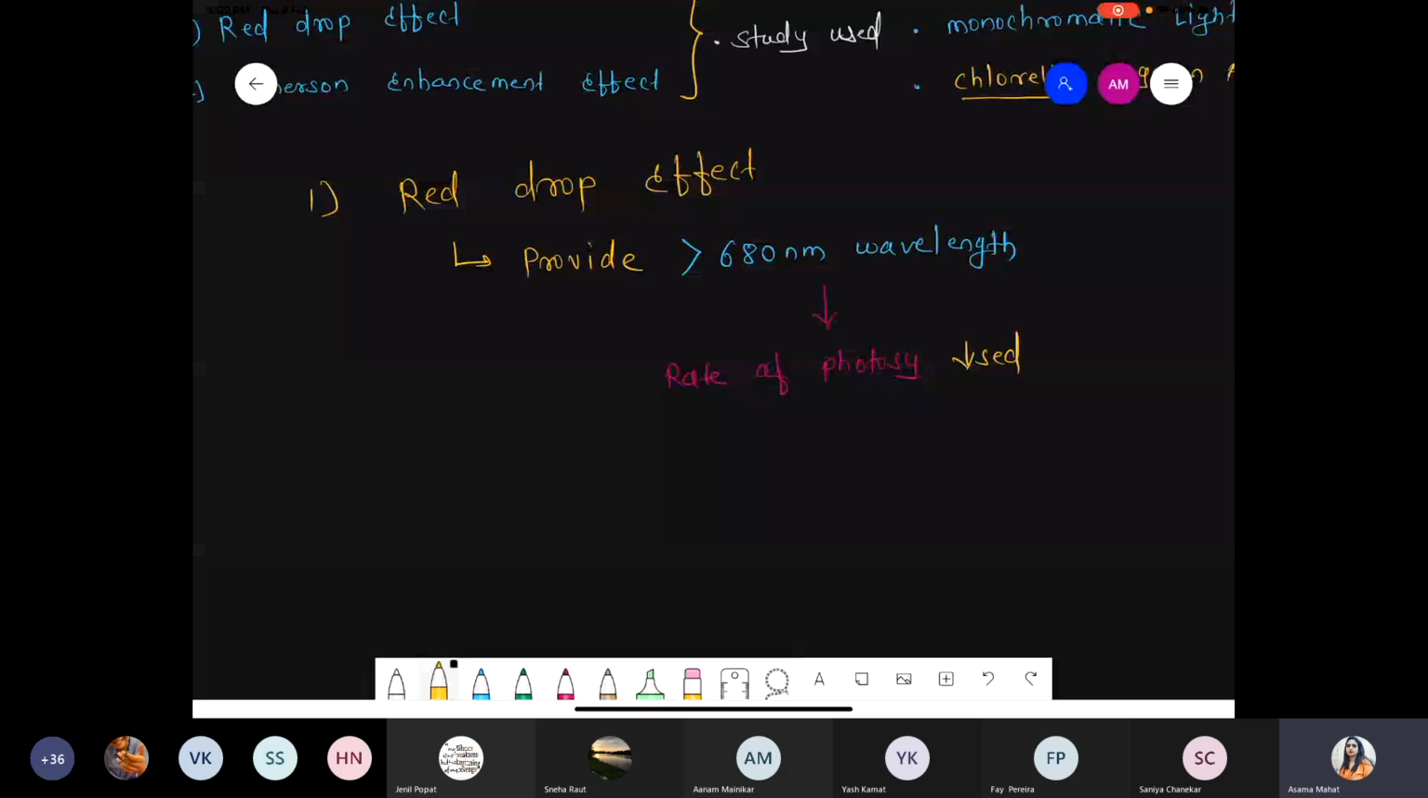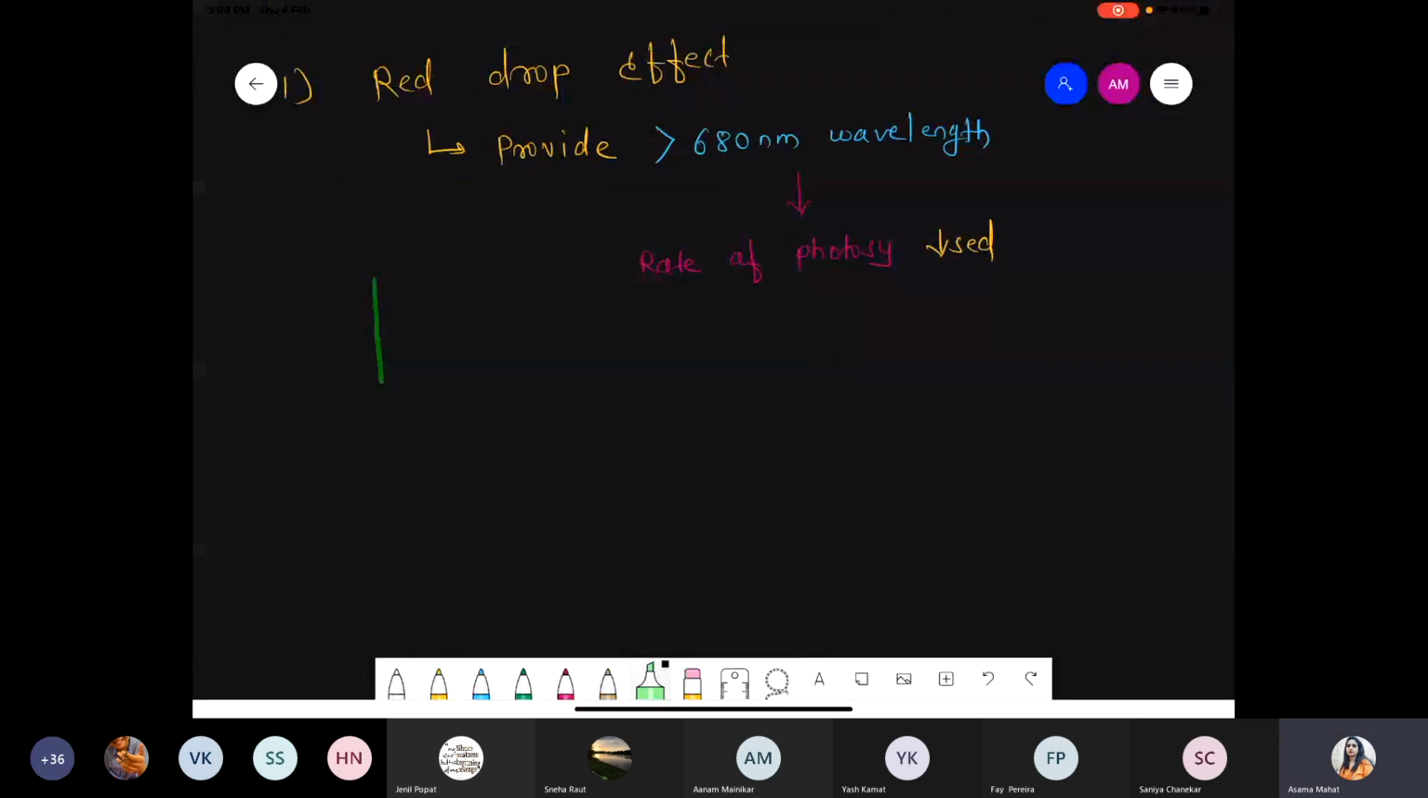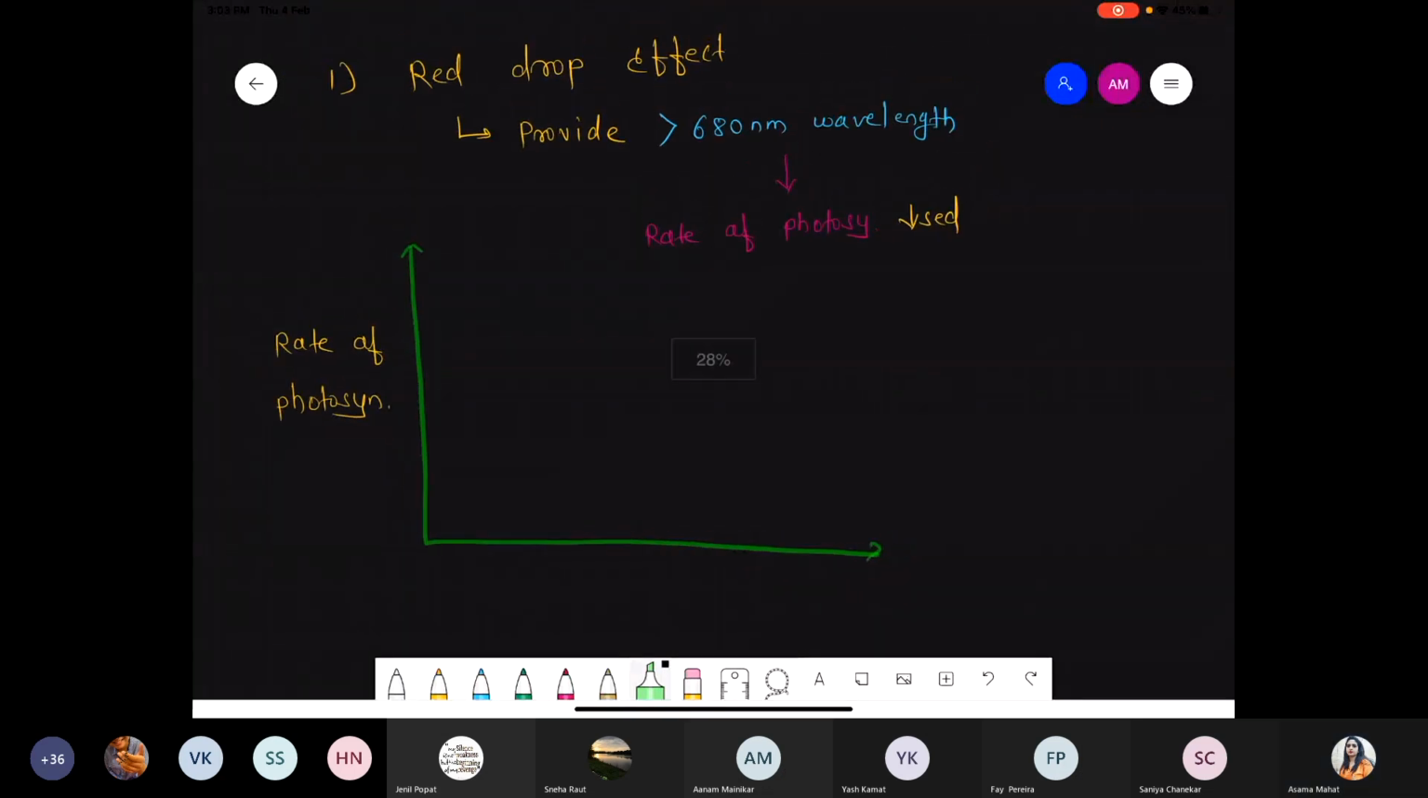So we'll try to understand by using some information on the x axis as well as the y axis. y axis पे हम देख रहे हैं rate of photosynthesis, and on x axis we are talking about wavelength, intensity, or you can say wavelength in nanometer. ठीक है, so I'm giving the wavelength range that is 400 to 700 nanometer.